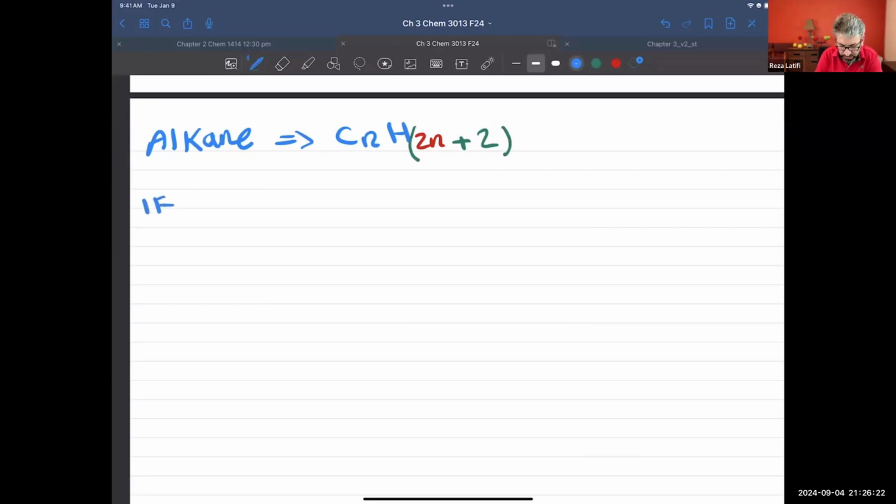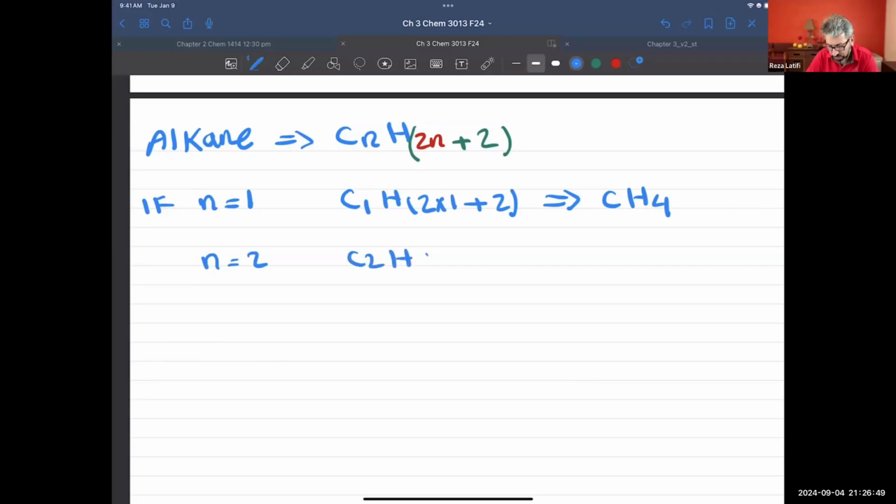If n is equal to 1, that means we have only one carbon. So I'm going to say C1, how about H? It will be 2 multiplied by 1 plus 2, and that's going to give you C1H4. I don't need to write the 1, so I'm going to say CH4. If n is 2, it will be C2H, 2 multiplied by 2 plus 2, and you will get C2H6.